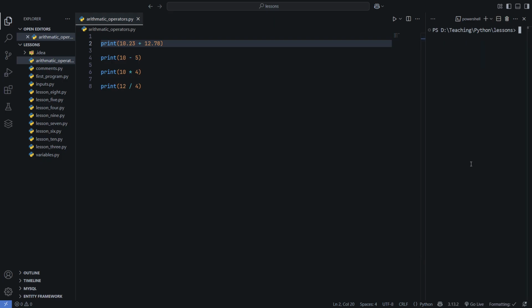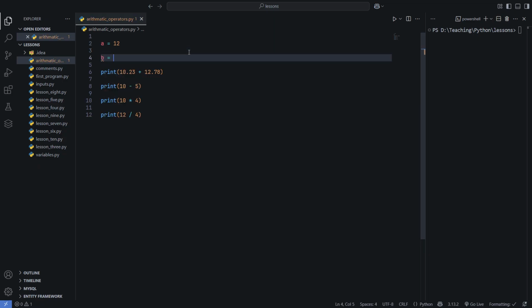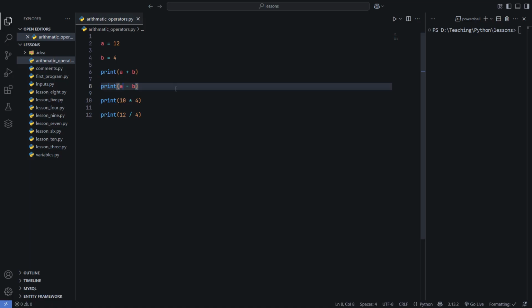Okay, so you can also use variables here as well. If I create two variables, a is equal to, let's say, 12 and b is equal to, let's say, 4, I can use those variables here as well, because they are of numeric data type, integers. And as I said, you can perform those arithmetic operations on numeric values only. It should be either integers or float. You can't perform those on strings, right? You will get an error if you do that.